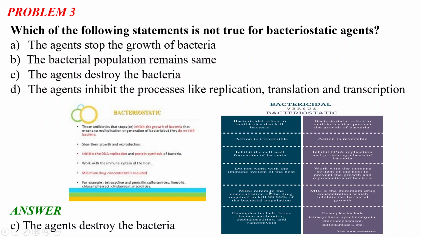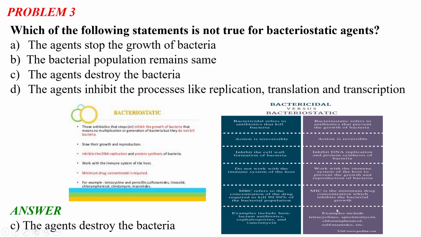The MBC refers to the concentration of the drug required to kill 99.9% of the bacterial population in the case of bactericidal ones. The MIC is the minimum inhibitory concentration which inhibits the bacterial growth, and the MIC value is related to the bacteriostatic antibiotics. Okay, and examples of bactericidal are the beta-lactam antibiotics, cephalosporins and vancomycin.